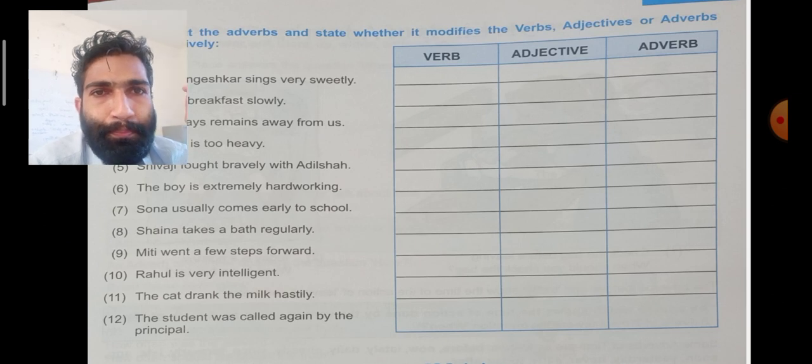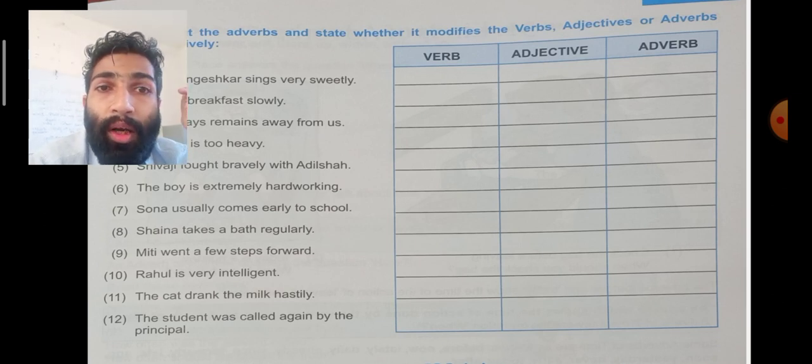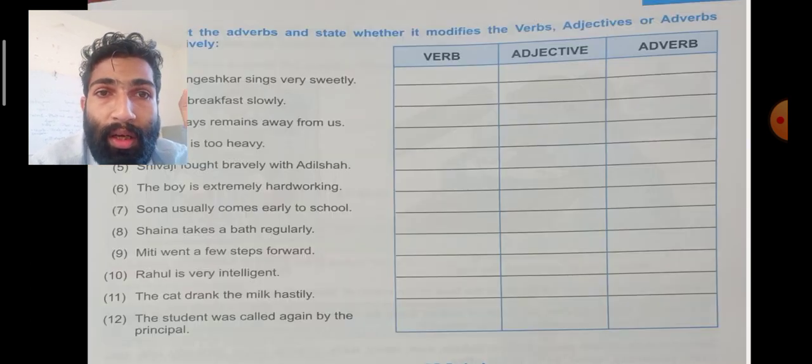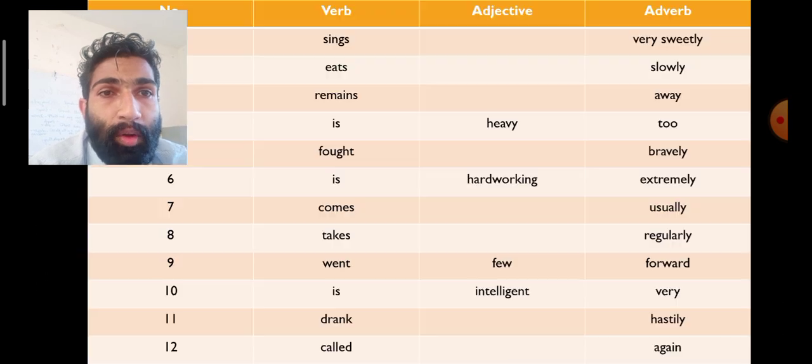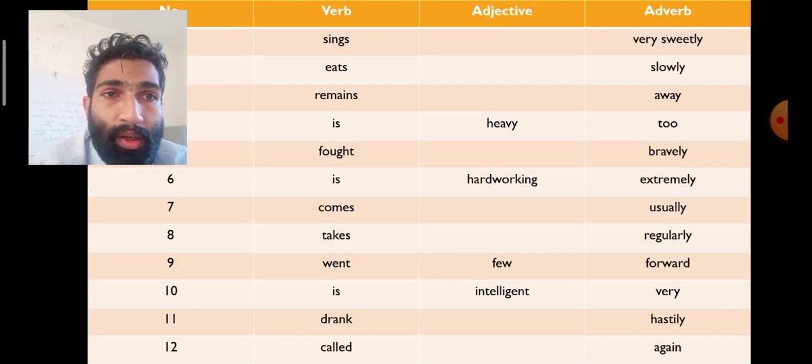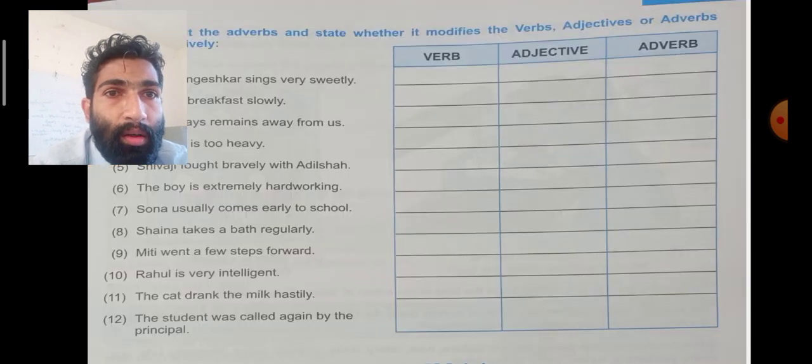Sona usually comes early to school. Comes is a verb, usually is an adverb. Next, Shaina takes a bath regularly. Takes is a verb, regularly is an adverb. Miti went a few steps forward. Went is a verb, few is an adjective, forward is an adverb.